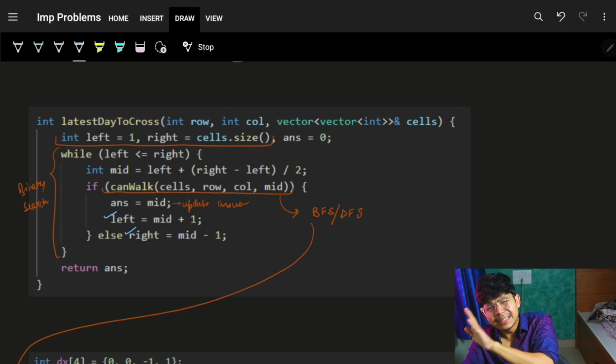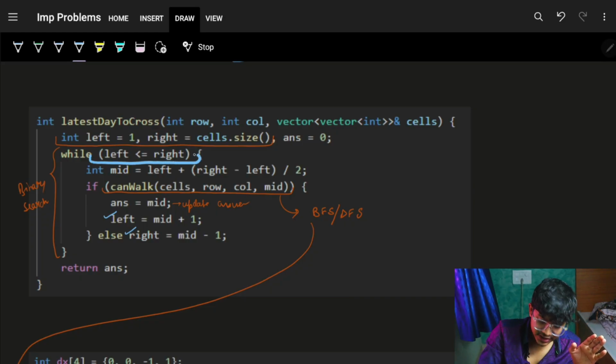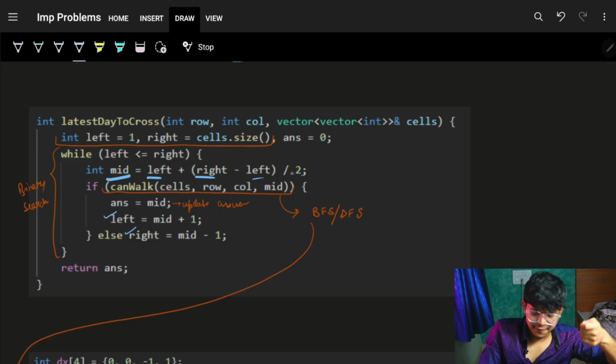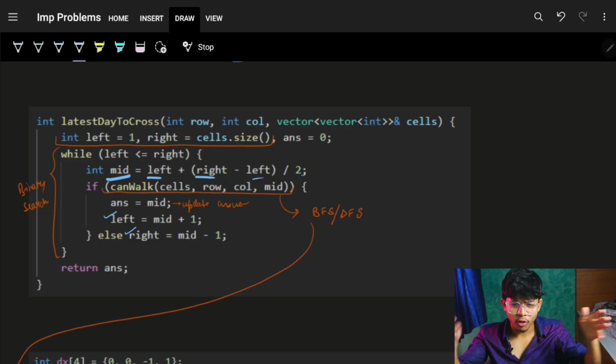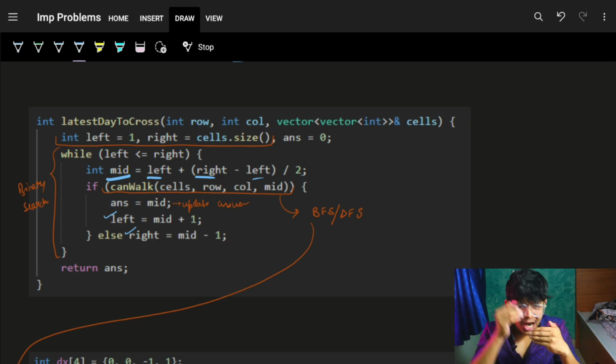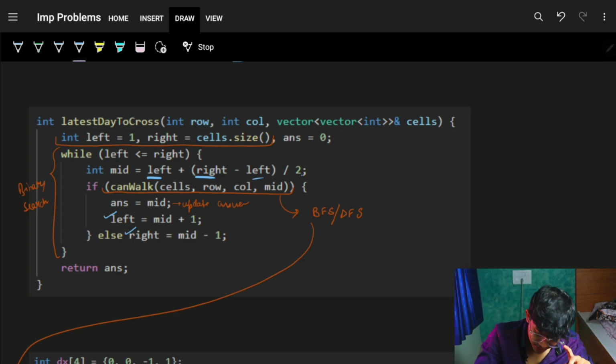Now a simple binary search: while left is less than or equal to right, simply go and find the mid. Left plus right minus left by 2, or you can also do left plus right by 2. Just make sure that it does not go out of bounds of the integer limit. Now you will use a canWalk function.